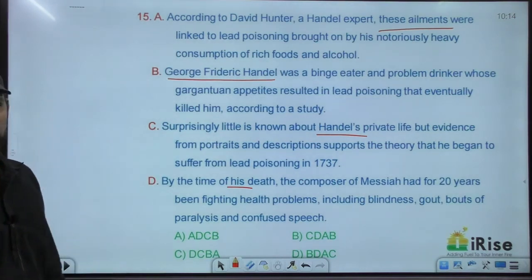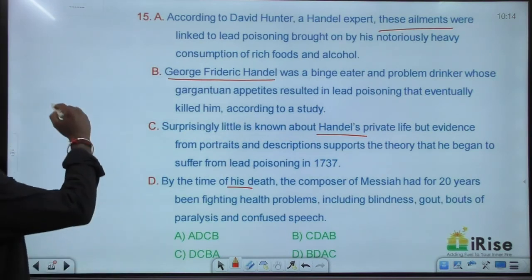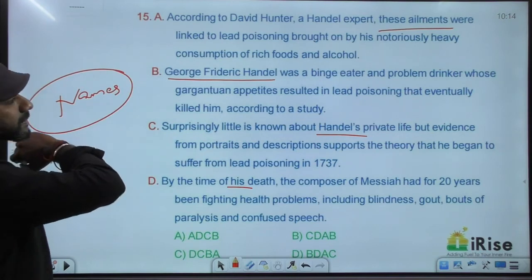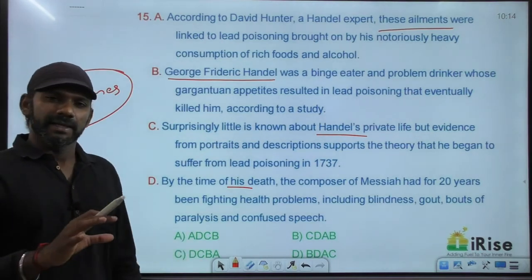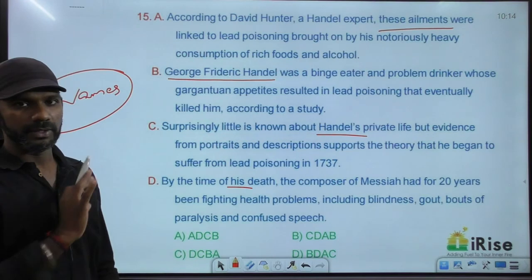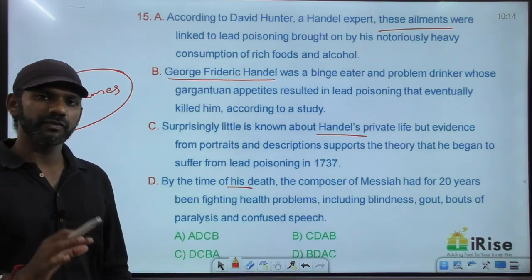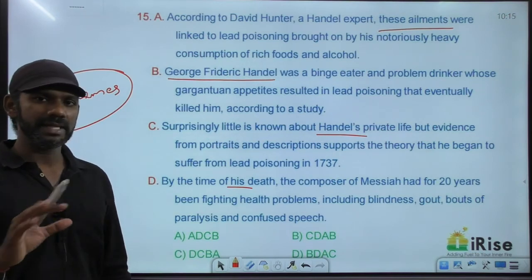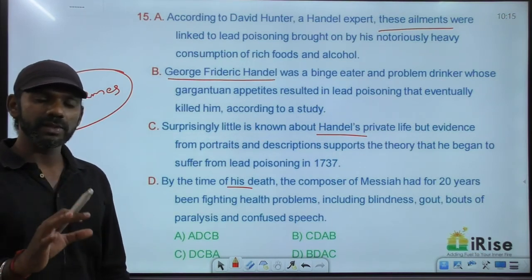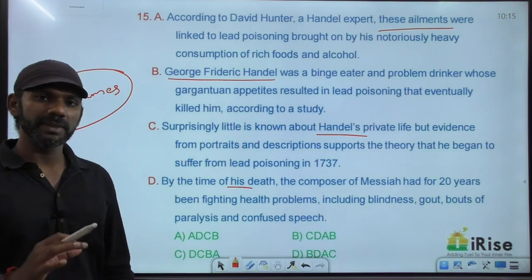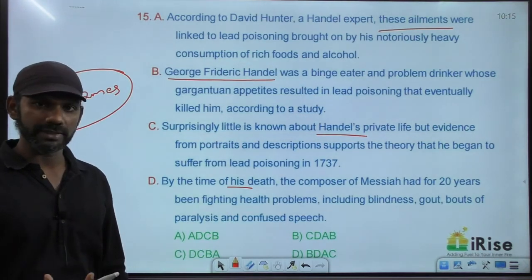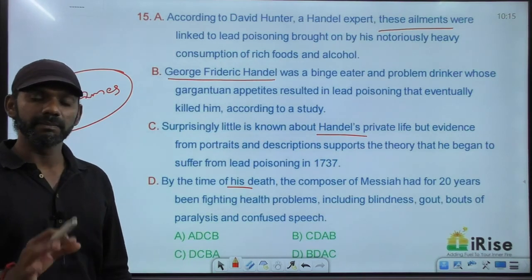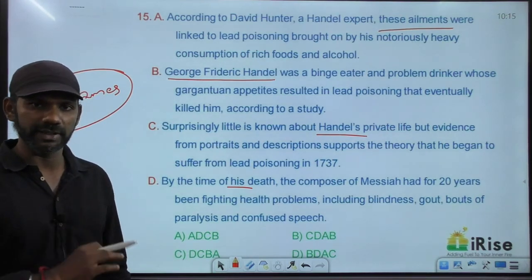In this passage, we find mention about names. The concept of names that we discussed: when you find names mentioned in a sentence, think about this concept. The sentence carrying the full name must appear before the sentence carrying half the name. I'm not saying immediately before. In the case of pronouns, it is immediately before. Every pronoun must refer to a noun immediately before it. In the case of names, it is just this.